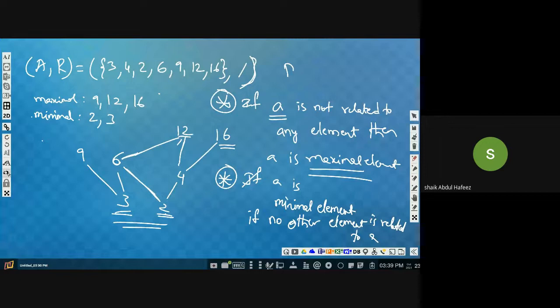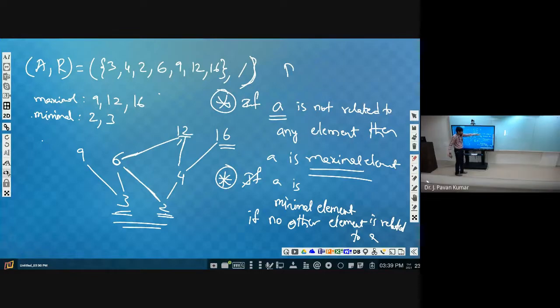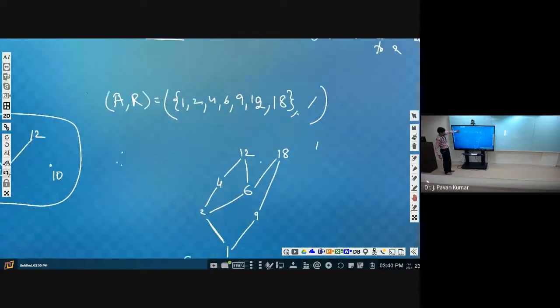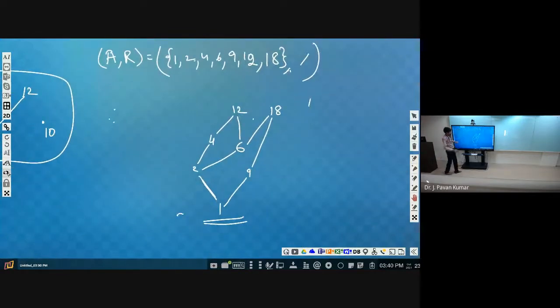So a maximal element is the element which is not related to any other element. Next, a minimal element is the element where, if no other element is related to it, then we can say it is the minimal element. Now you consider the previous example. What are the maximal elements? 12 and 18.